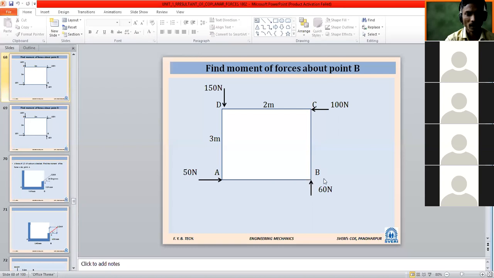So whatever these 4 different forces are, you have to add the moments of all of them. Are you getting it? You have to fix point B. Where is point B? Here it is. So first, let us go from the first force.